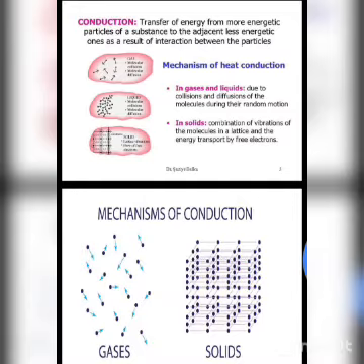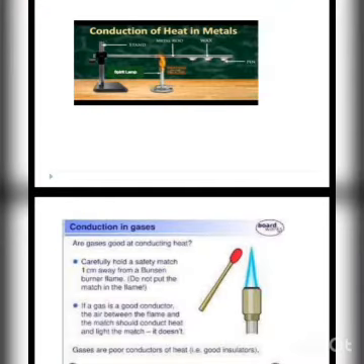There is another example. If we heat one end of a metal spoon by keeping it over a gas burner, we find that its other end also becomes hot. After a while, you can say that heat is transferred from the hot end of the metal spoon to its cold end. When heat is transferred from the hotter end of the spoon to its colder end, there is no movement of material of the spoon from one end to the other. Such a transfer of heat from the hot part of a material to the colder part without the movement of material as a whole is called conduction.